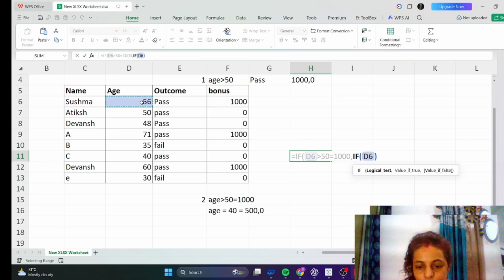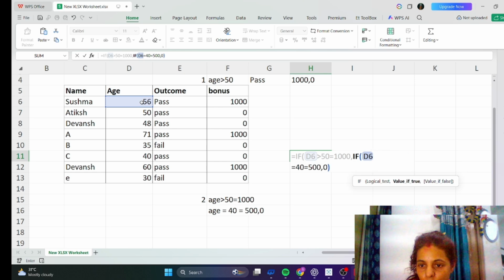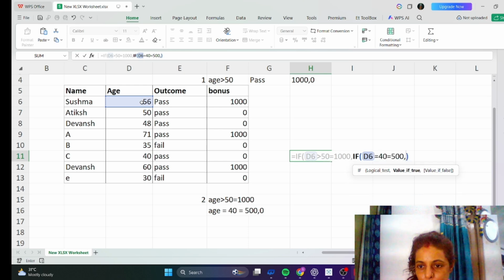If age is equal to 40, then he will get 500, okay, comma 0. Then if the value is false, for false we apply 0, and then close the bracket.